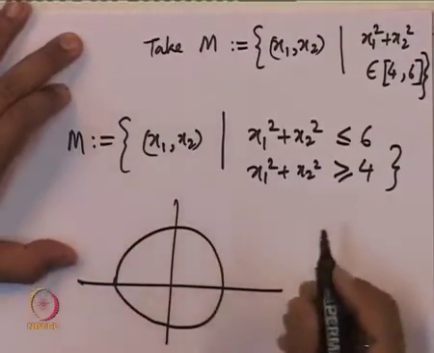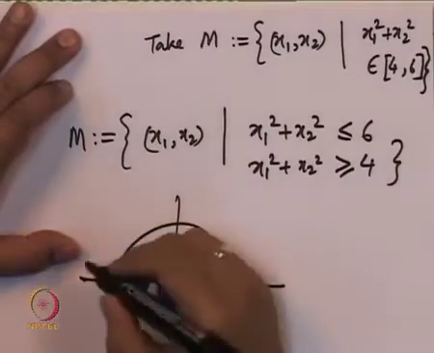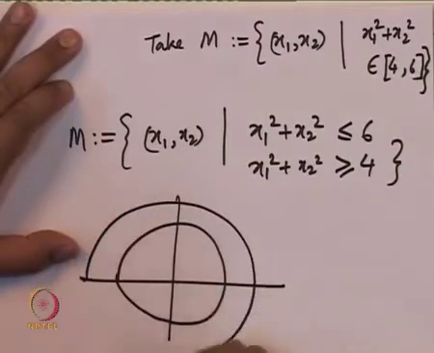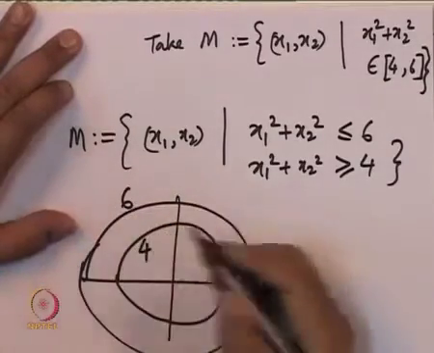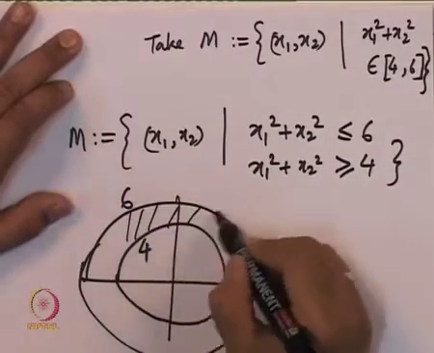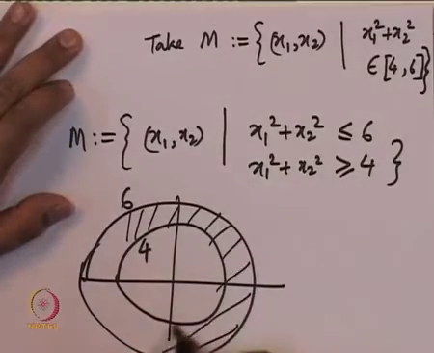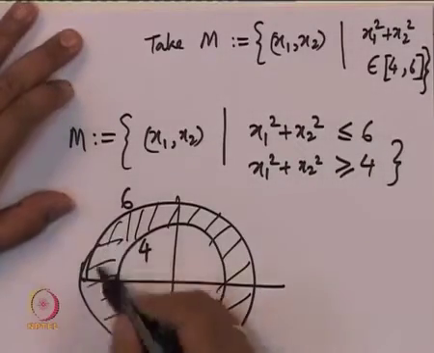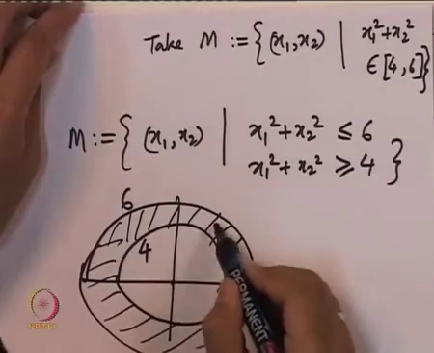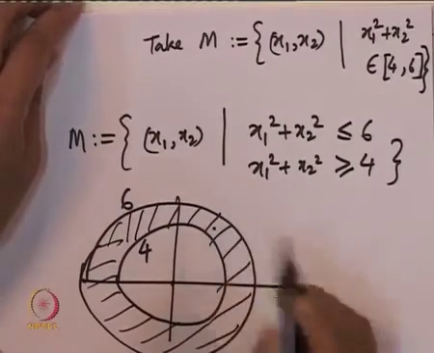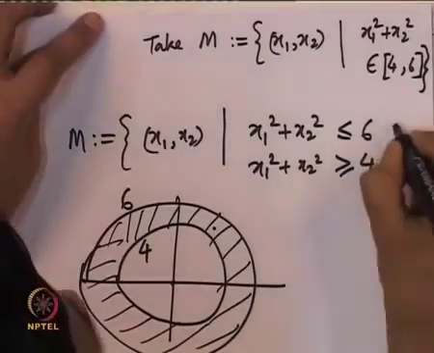This is a circle, supposed to be a circle. This is another circle. This is a circle of radius 4. This is a circle of radius 6. All the points in this ring are the points whose distance from the origin is greater than or equal to 4 and less than or equal to 6 also.